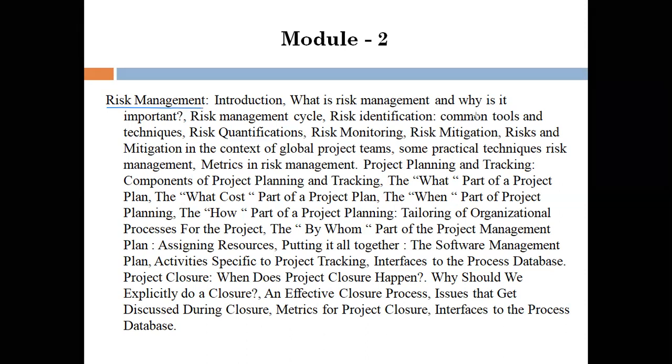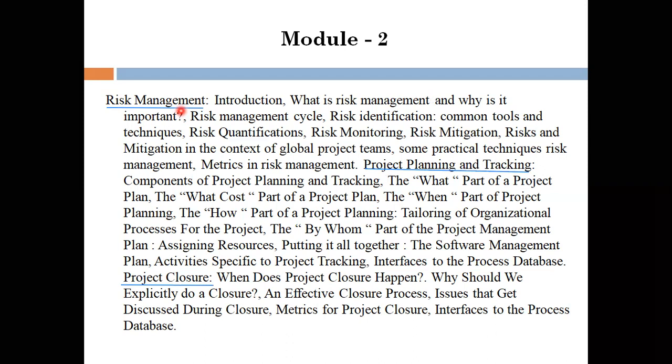We will be focusing on risk management, and next on project planning and tracking. And the other part is project closure. Okay. So these are the three main areas which module two is completely focused on.